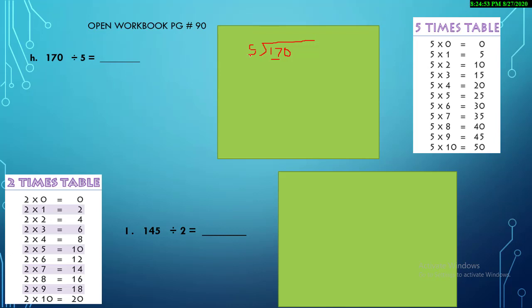You are going to just start reading the tables: dad divides, mom multiplies. So start reading the 5 times table. 5 ones are 5. 5 twos are 10, 5 threes are 15, 5 fours are 20. 20 is a bigger number, so we will select 15. Yes, 5 threes are 15.